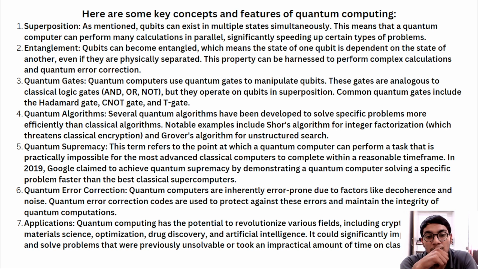Quantum supremacy. This term refers to the point at which a quantum computer can perform a task that is practically impossible for the most advanced classical computer to complete within a reasonable time frame.